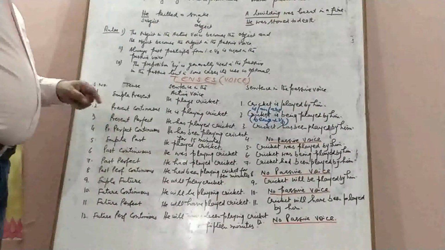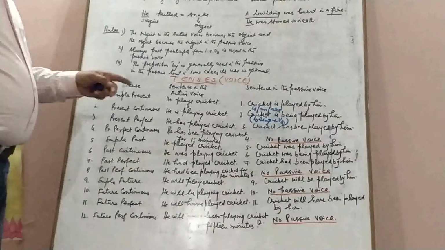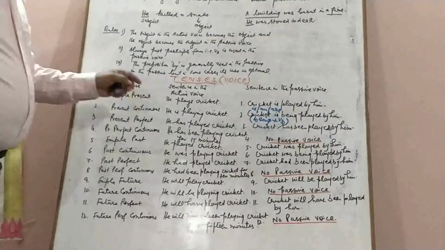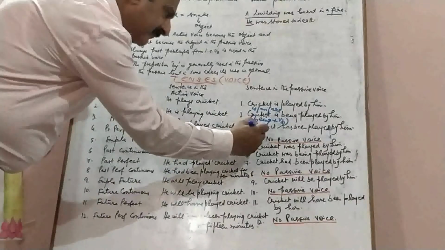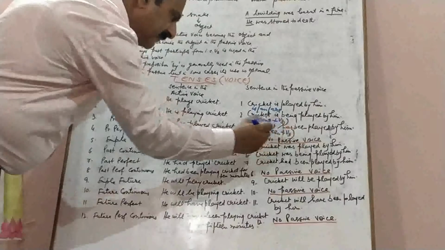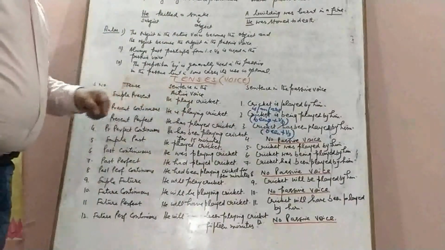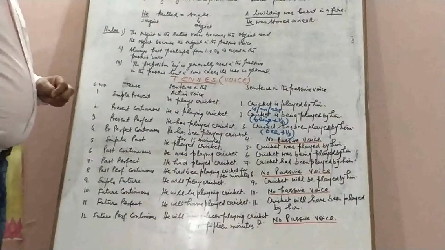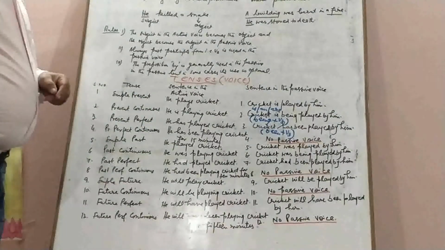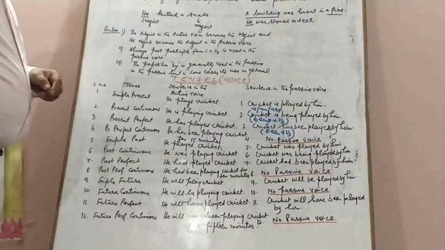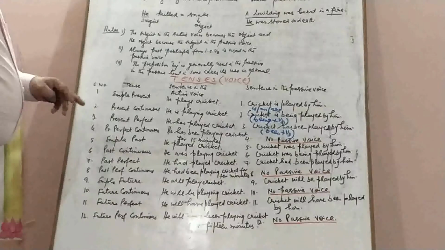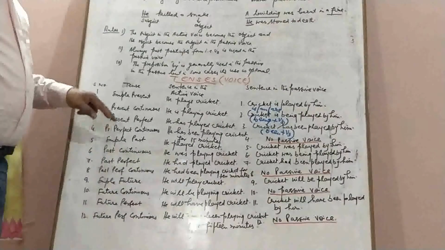The third is present perfect. We know that in the present perfect we have has and have and the third form of verb, and we will use been plus V3. He has played cricket. Cricket has been played by him. So we will use has, have plus been plus the third form of verb in the passive voice in case of present perfect tense.